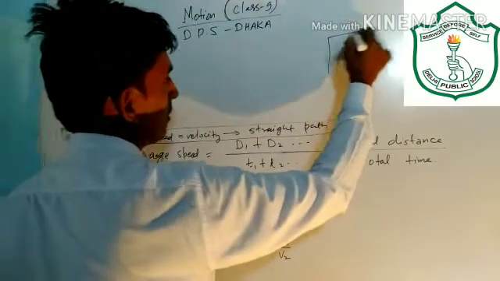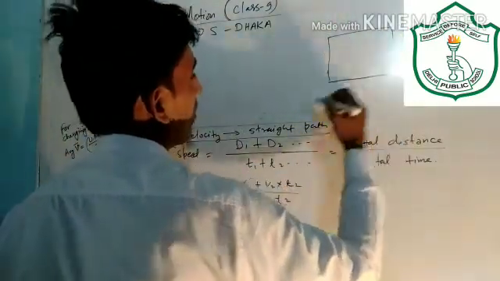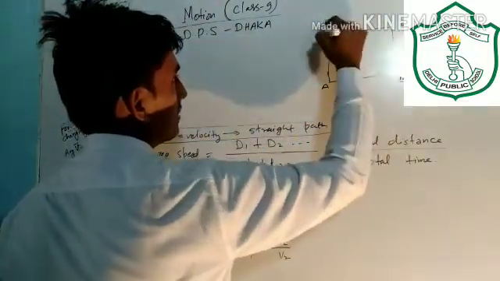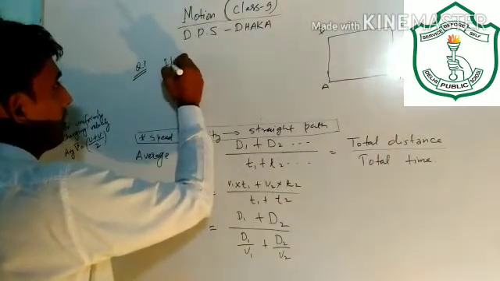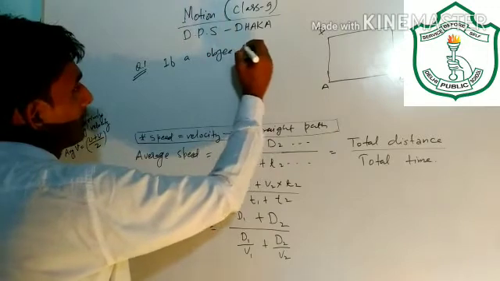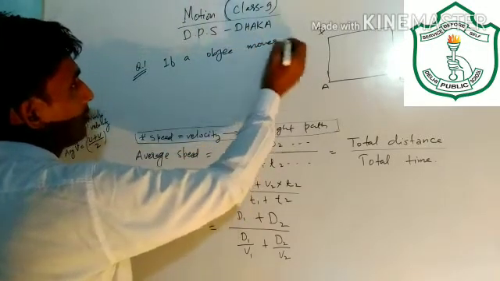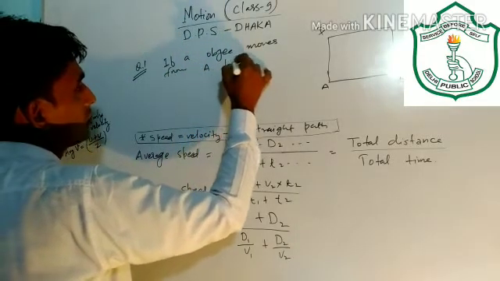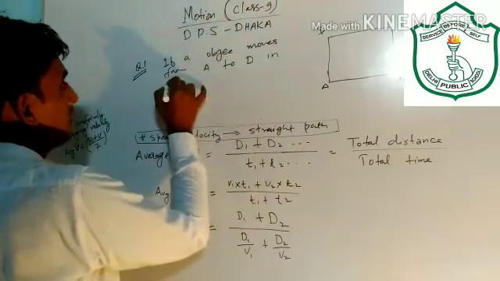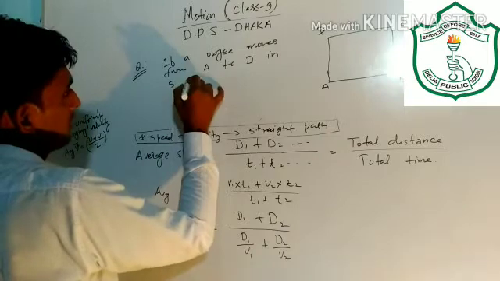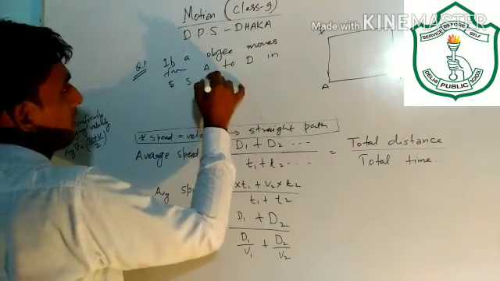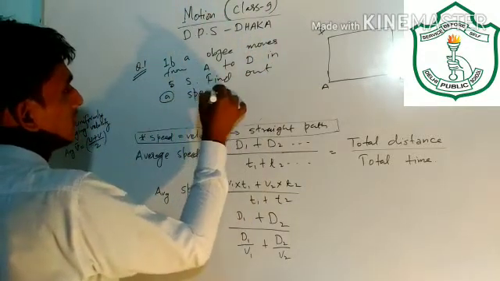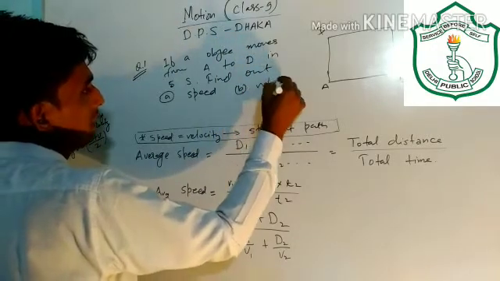Suppose an object is moving on a rectangular path A, B, C, D. If the object moves from A to D in 5 seconds, find out: the first question is speed and the second is velocity.